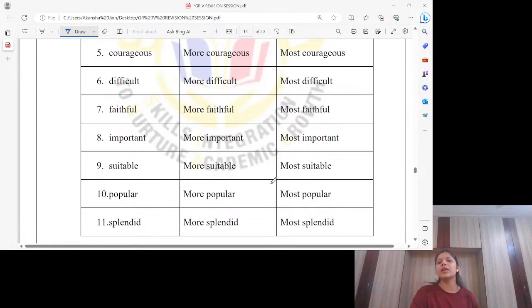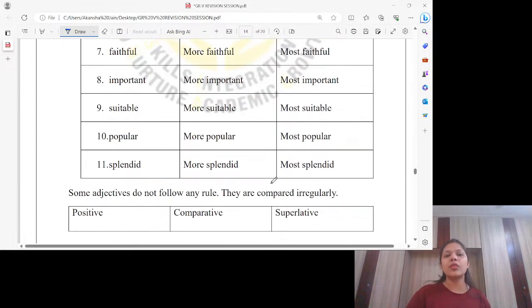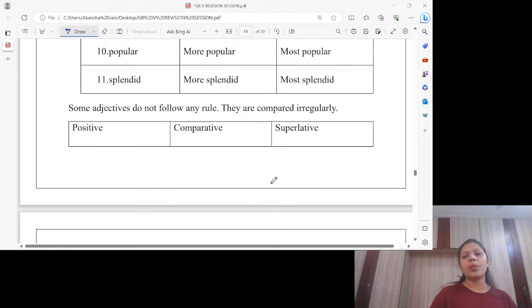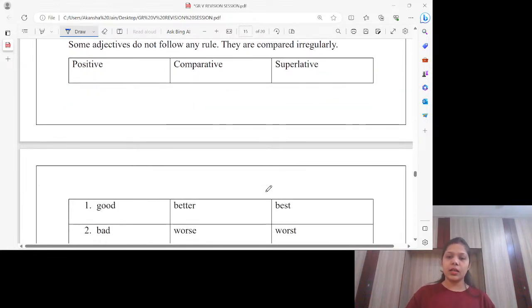Difficult, more difficult, most difficult. Faithful, more faithful, most faithful. Important, more important, most important. Suitable, more suitable, most suitable. Popular, more popular, most popular. More splendid, most splendid. Please, next time don't just say to anyone that it's just how it is. Of course it is, but you should know why.